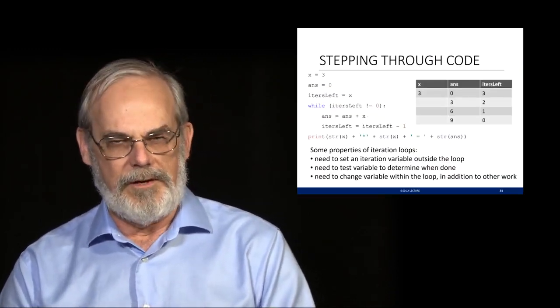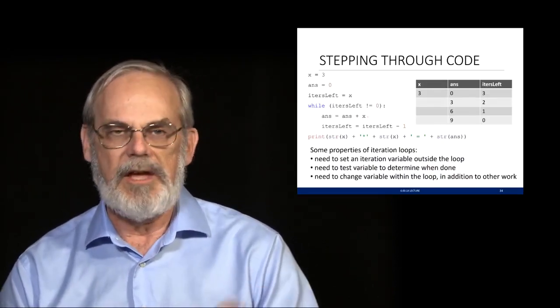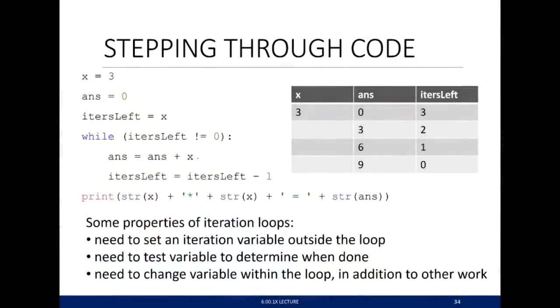Let's make sure it really did what I thought it would by actually stepping through this. Again, I've got a copy of the code there. And on the side, I've got a little table that gives me the values I'm going to use. I'm going to start off with x equal 3. That comes from that statement. I'm going to start off with answer equals 0. That comes from that statement. And I'm going to start off with the number of iterations left equal to 3, the value of x. Here's what the code does. First thing it does is it checks to see, is iters left equal to 0? So it does that test. Answer is no. So what does it do? It takes answer and x, adds them together, gives us a new value to store in answer. It takes iters and reduces it by 1, restores a new value.